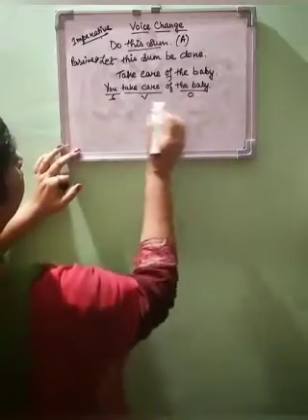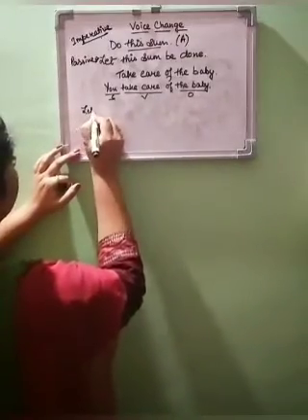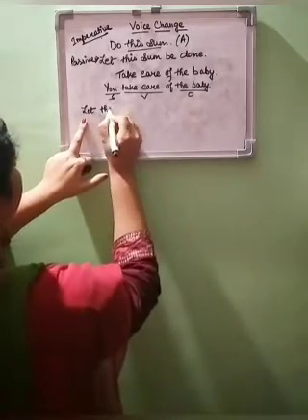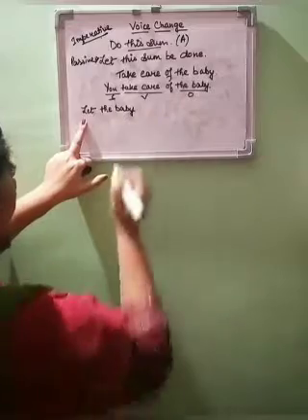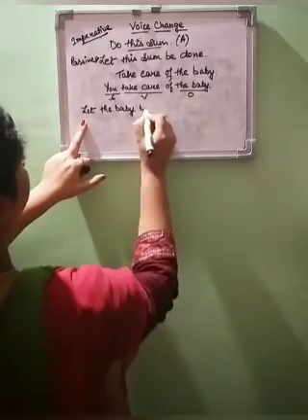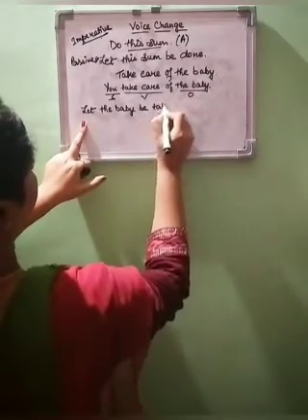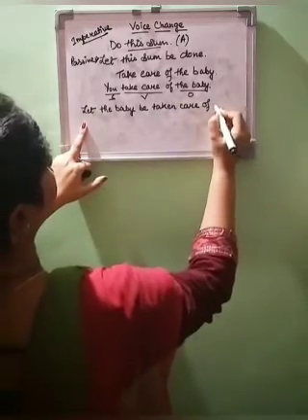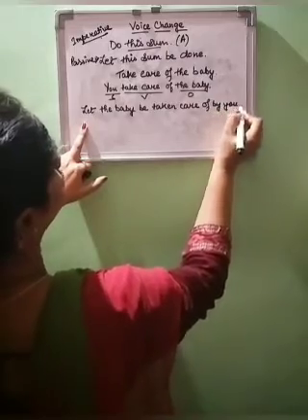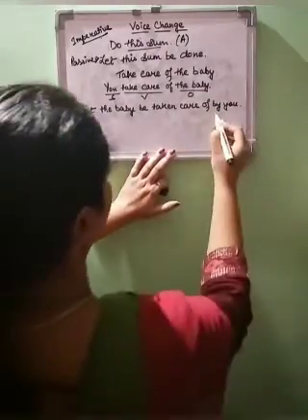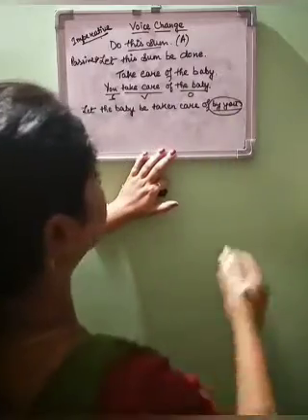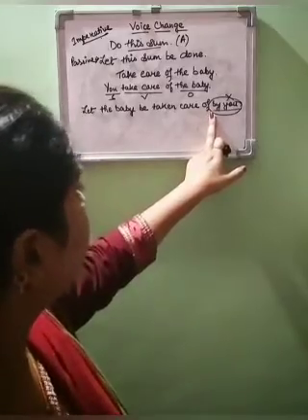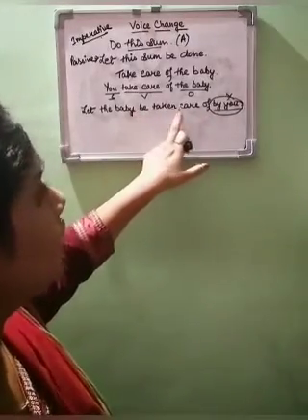Okay, so how will we start? First of all, we'll start with the word "let." Then our object will come here. Let the baby be taken care of by you. In this case, this "by you" we will remove, we will not mention it. So we will keep only up to "of." Let the baby be taken care of.